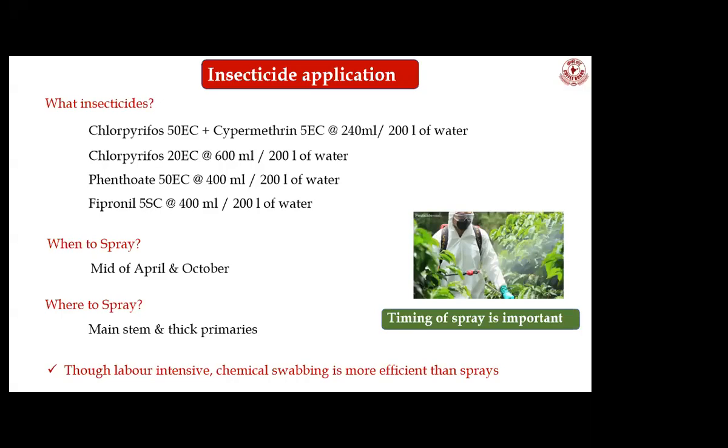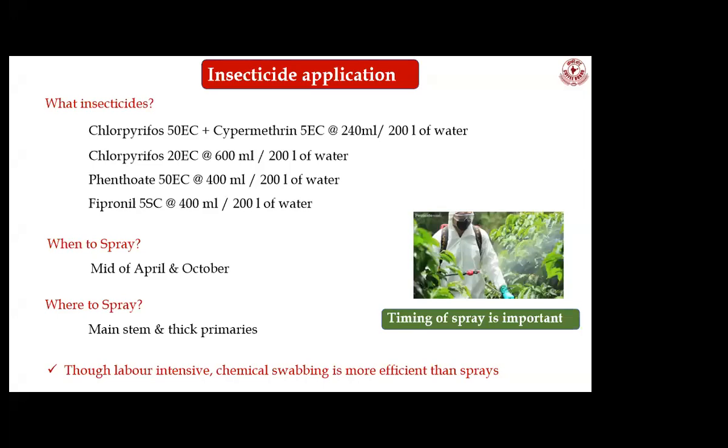In the search, we found chemicals called fenazaquin and fipronil. You can spray both these chemicals instead of chlorpyrifos if it is banned. So far it is not banned, but even if it is banned, there is no need to worry, because we have found alternative chemicals. Fenazaquin at the rate of 400 ml and fipronil at the rate of 400 ml can provide on par effectiveness. These are the on par effective molecules we can use for management of coffee white stem borer.